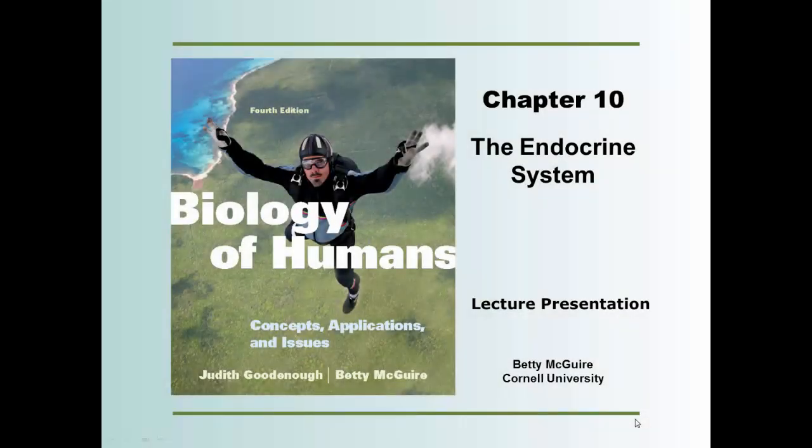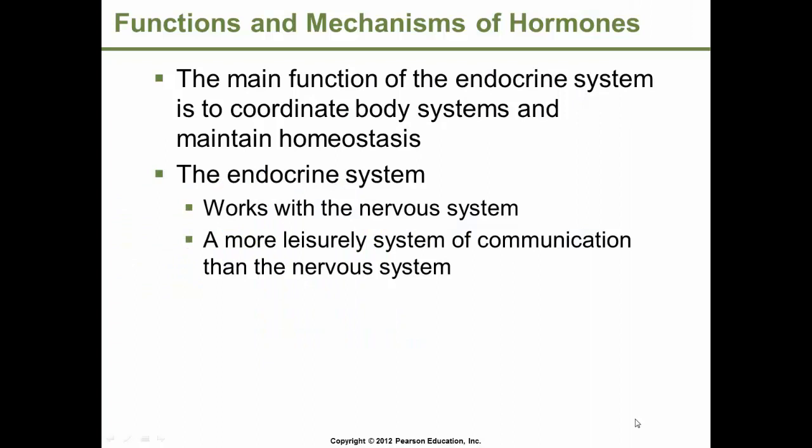Chapter 10, the endocrine system. The endocrine system communicates by sending chemical messages called hormones. Hormones influence growth, development, behavior, and metabolism. The main function of the endocrine system is to coordinate the body systems and to help maintain homeostasis.